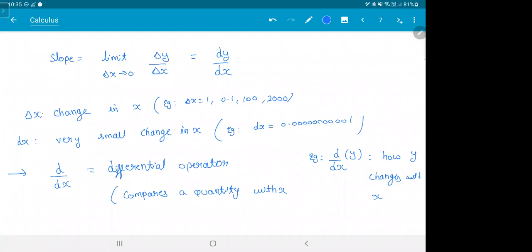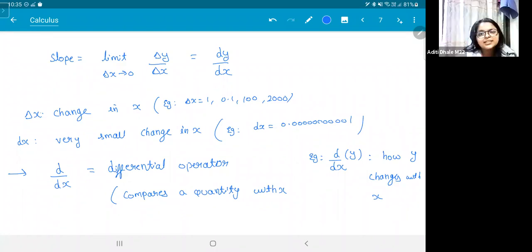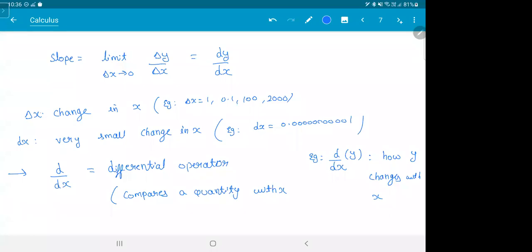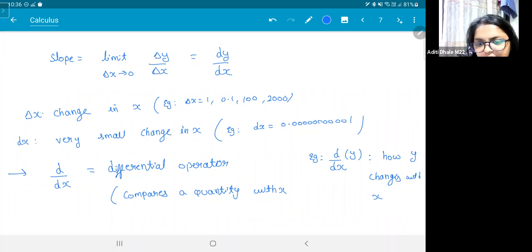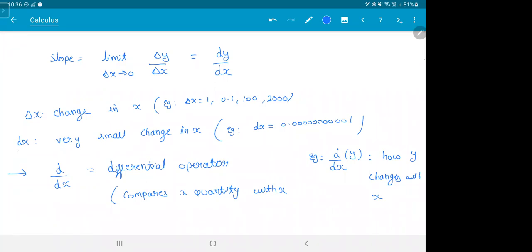Aditi, you got something? You have written dy upon dx, so what is d exactly there? I told you, dx means a very small change. Only d is useless, it has no meaning. This has a meaning. dx is one whole term, it is not d into x. You getting my point? dx is very small.